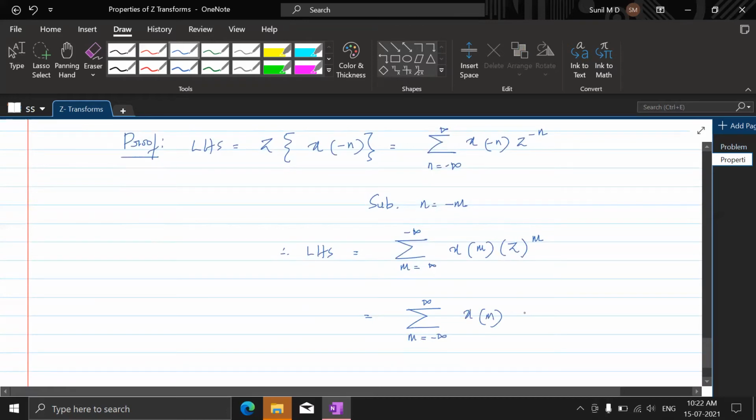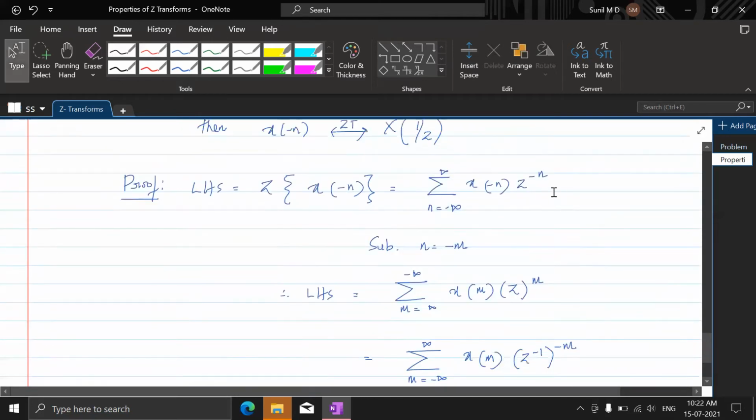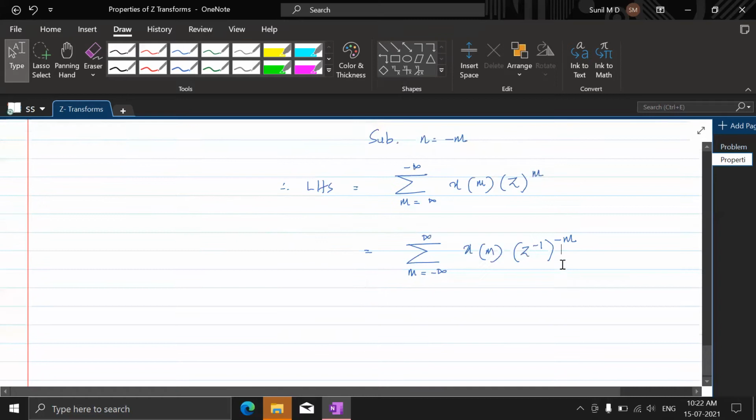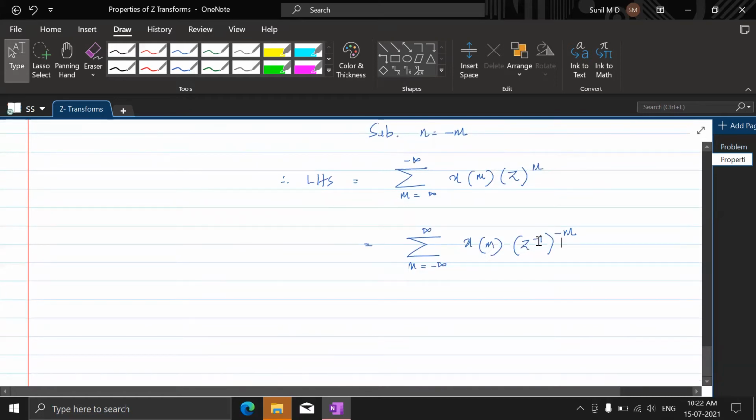I'll write it as z to the power minus 1 and minus m, because I need the power minus n here. So if it has to be minus m, this has to be z inverse. Fine. So this is m ranging from minus infinity to infinity, x of m, 1 by z to the power minus m rather.